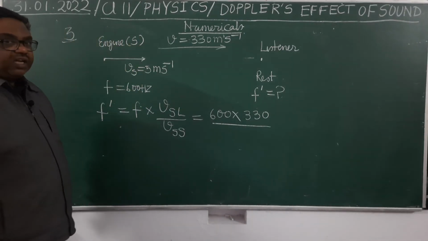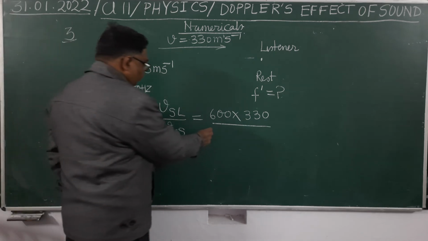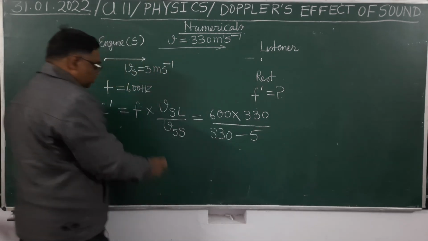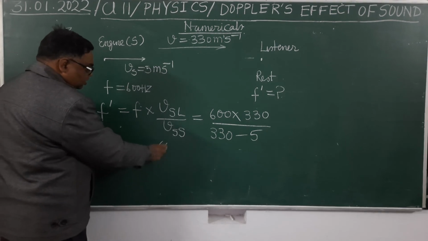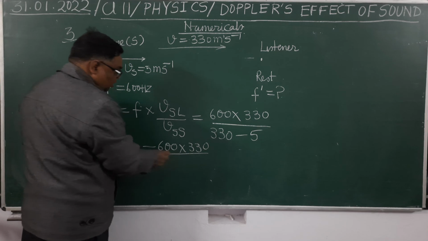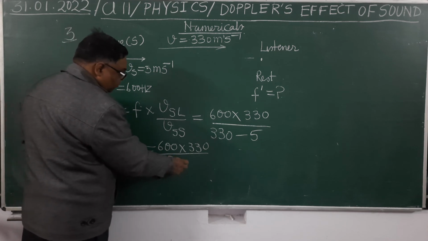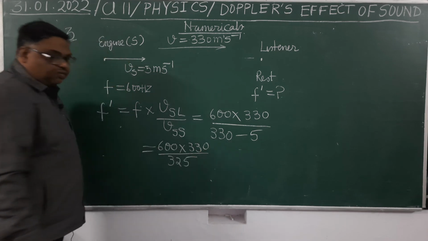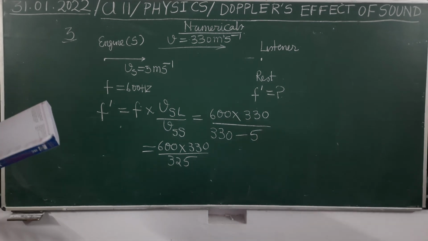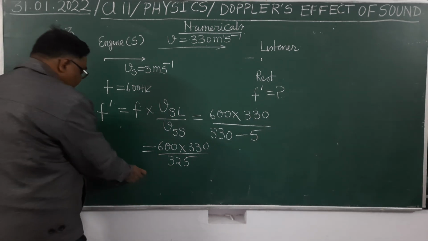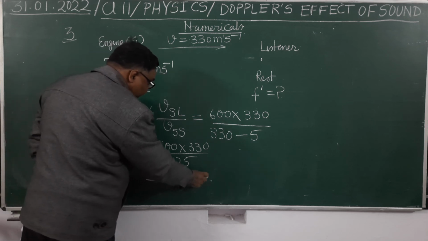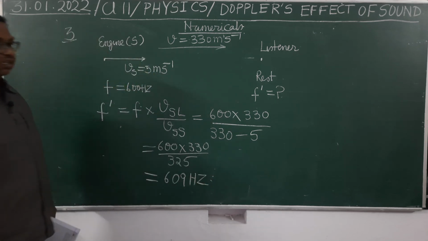Both are moving in the same direction, so it will be 330 minus 5. So when you simplify, it will be 600 into 330 upon 325. It's clear. When you simplify, it will come out 609 hertz. Means this will be the apparent frequency heard by the observer.